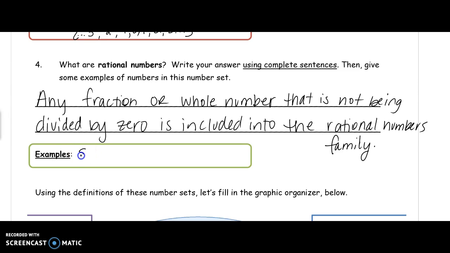So some examples, we can say we have -1.25. We can have -3/4. We can still have 0. We can have 2. We can have 7/3, and so forth and so on. So any number really possible that's not being divided by 0. The only one that this can't be is if we had like 5/0. This is not a rational number because it is being divided by 0.